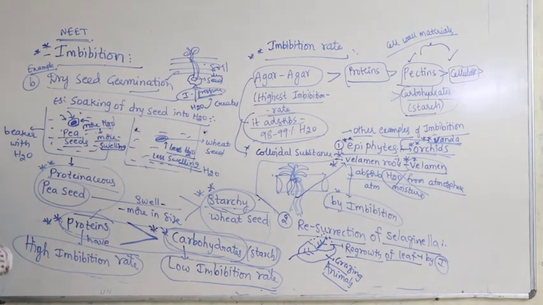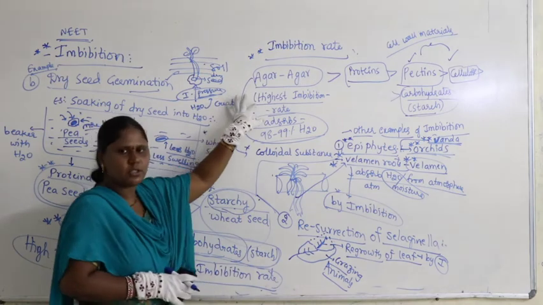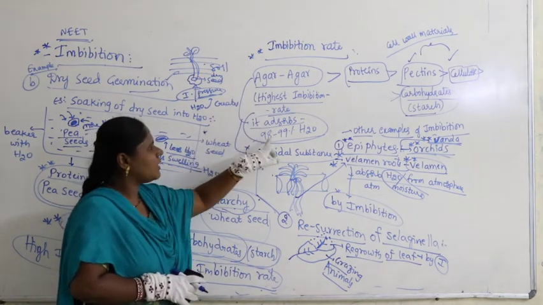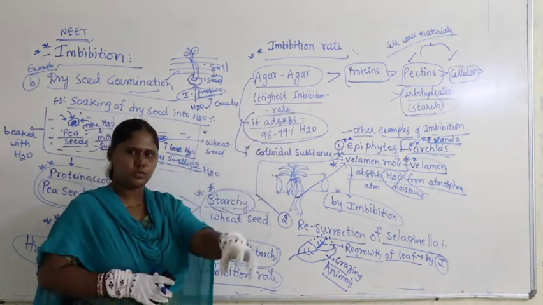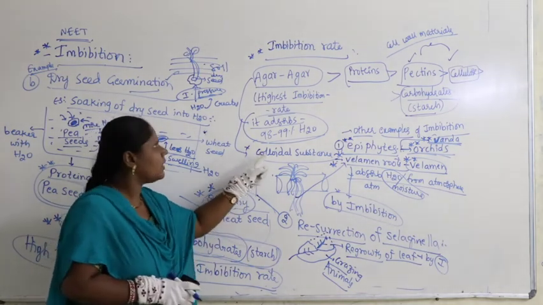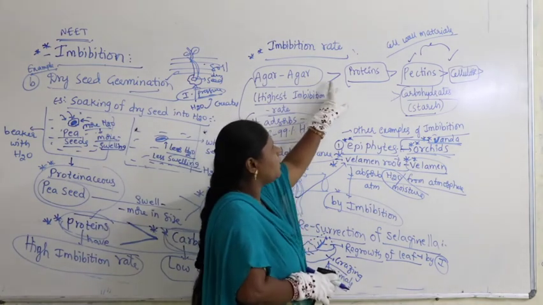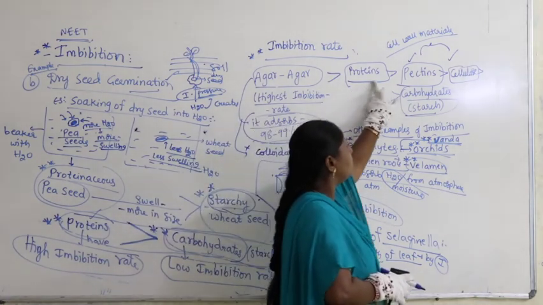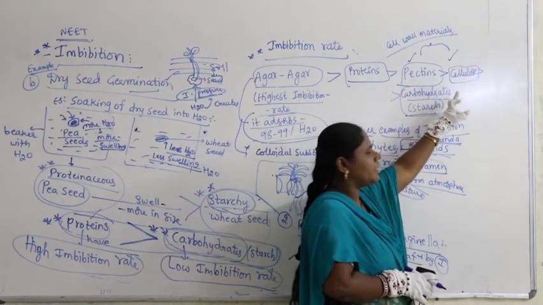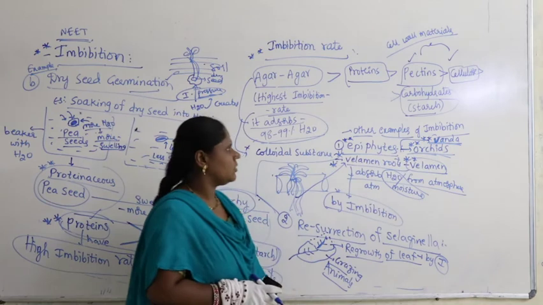Now, if you take the imbibition rates, agar-agar shows the highest rate of imbibition because it absorbs 98 to 99% of total water, because it is a colloidal substance. Agar-agar shows greater imbibition when compared with proteins, proteins are greater than pectins, pectins are greater than cellulose, cellulose is greater than carbohydrates and starch.